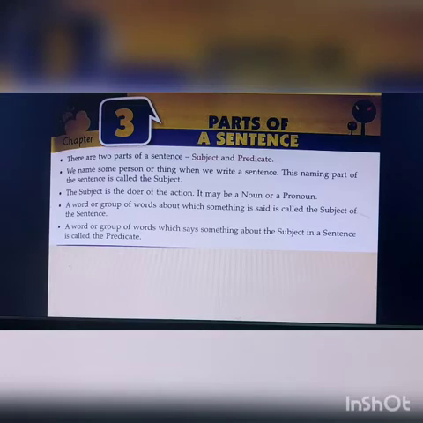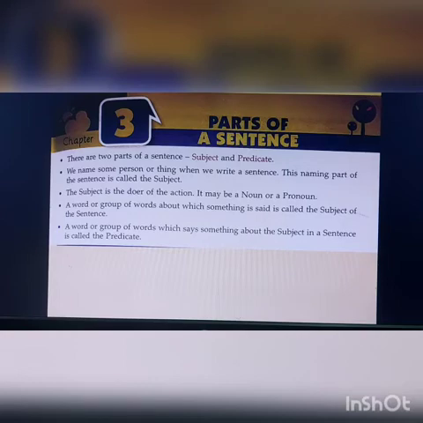Number 1, there are two parts of the sentence, subject and predicate. We already know this from class 3. We have done a lot of it. We are just revising it. Number 2, we name some person or thing when we write a sentence. Obviously we name some person, Ram, Hari, Rohan, John, Jack, anything. This naming part of the sentence is called the subject. Suppose the birds or the cow, the animals. This part is the naming part, which is called the subject.